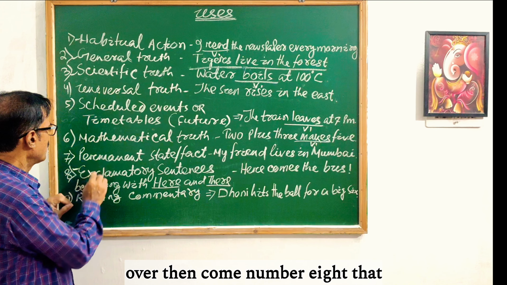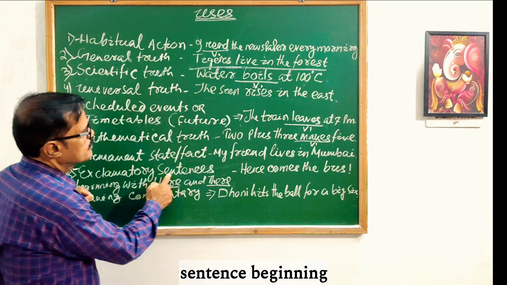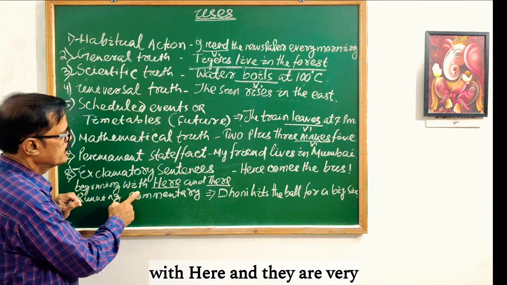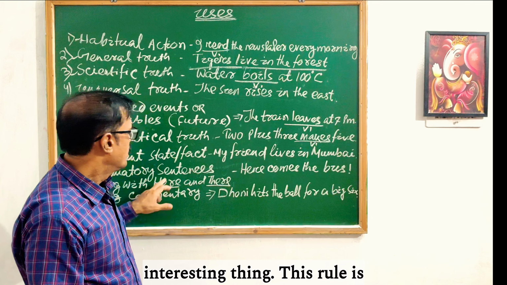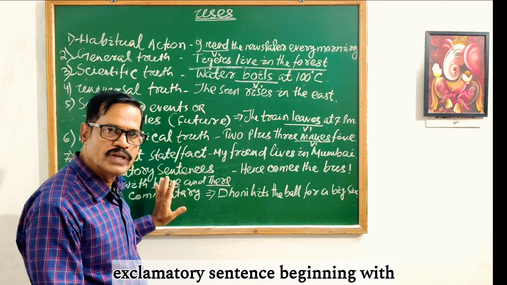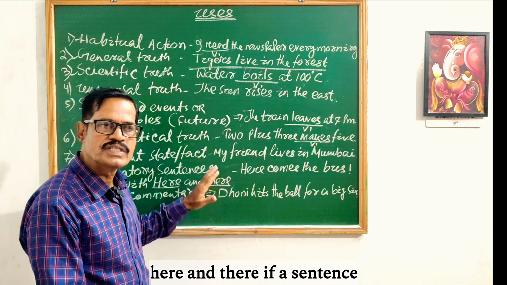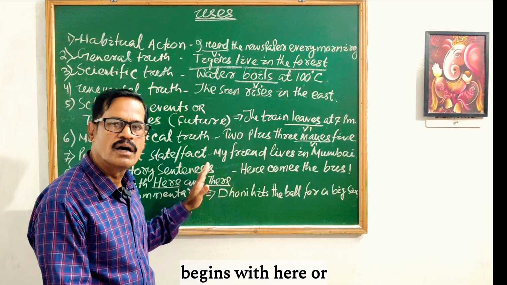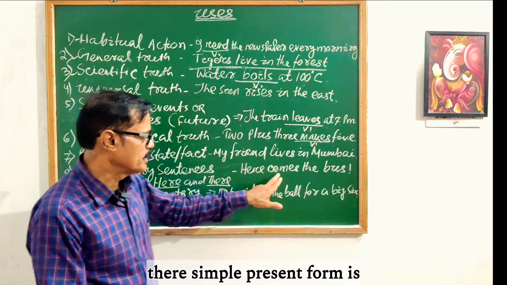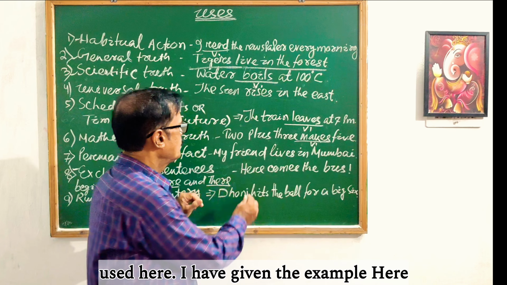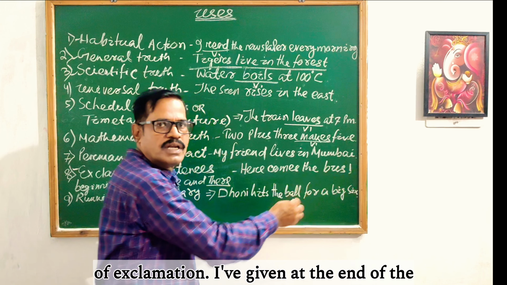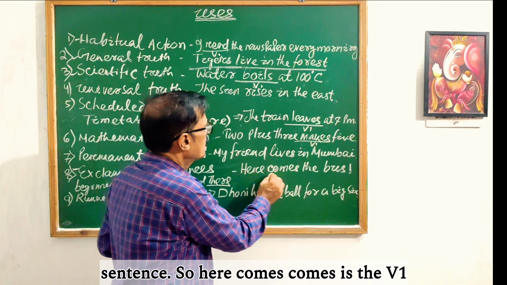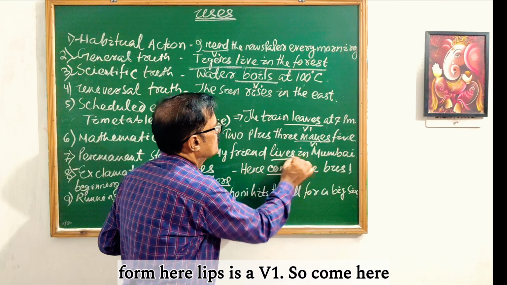Then comes number 8, that is, an exclamatory sentence beginning with here and there. A very interesting rule: if a sentence begins with here or there, the simple present form is used. Here I have given the example: Here comes the bus! See, I have given the mark of exclamation at the end of the sentence. So here comes is the V1 form. Here lives is the V1 form.